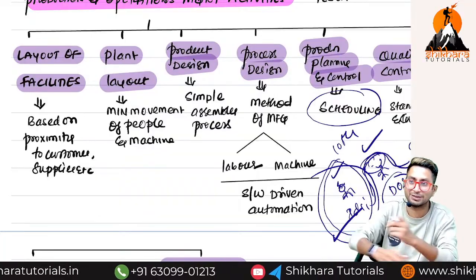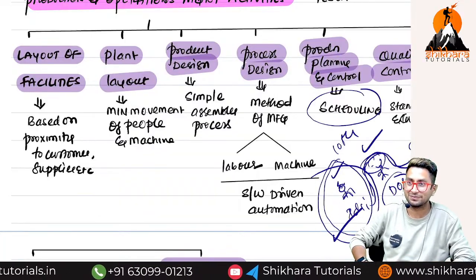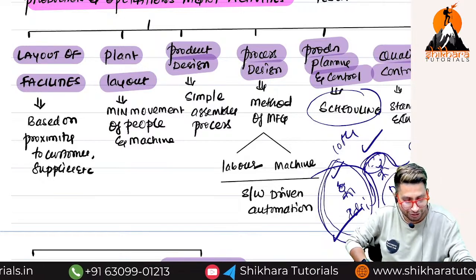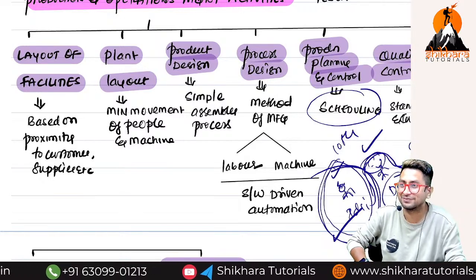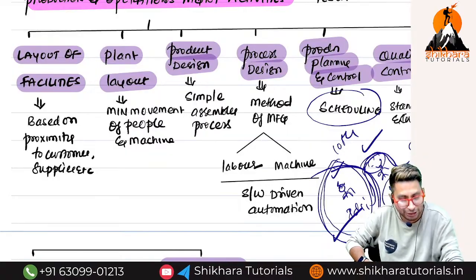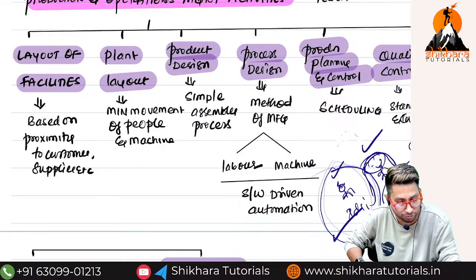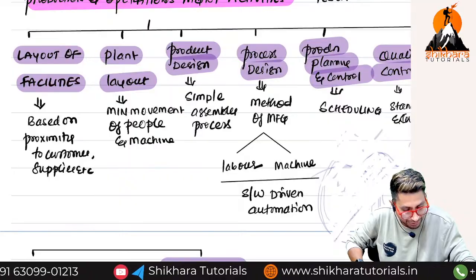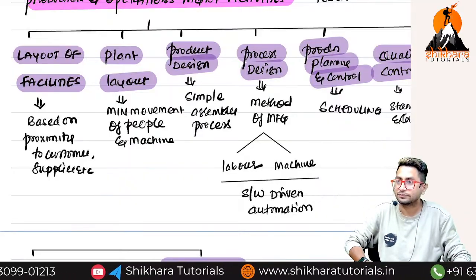If I don't do like this, imagine if I follow the FIFO method. In that case, for this idli, this fellow has to sit for 1 hour. He will die of hunger. So that is why scheduling is very important for a business. You should decide what to produce and when to produce.